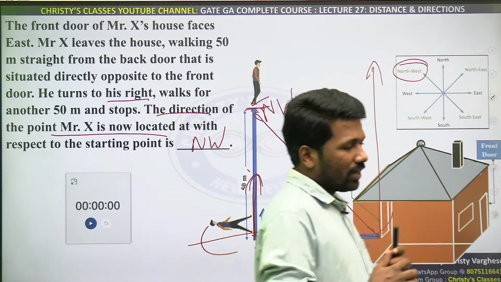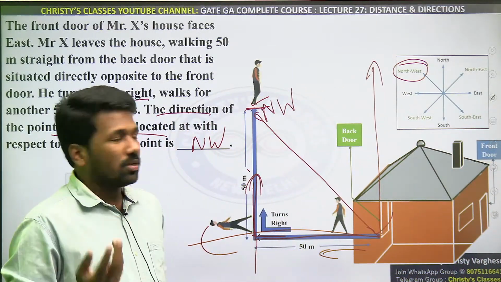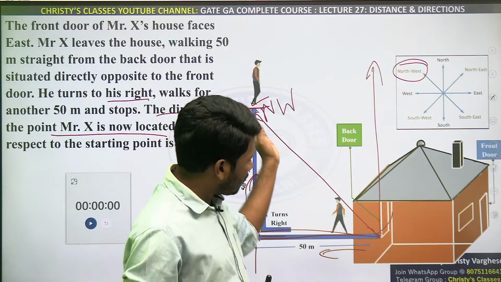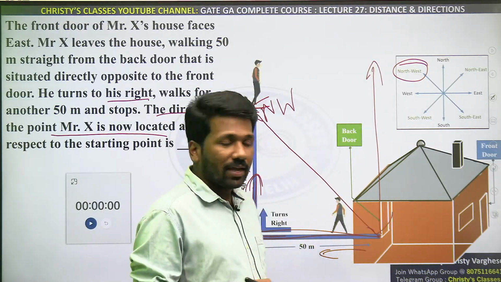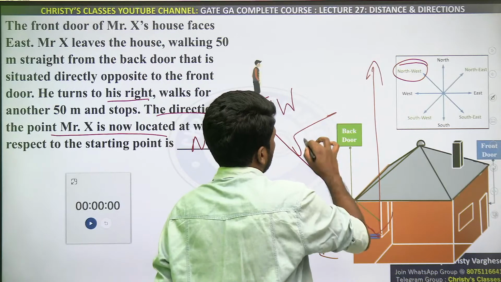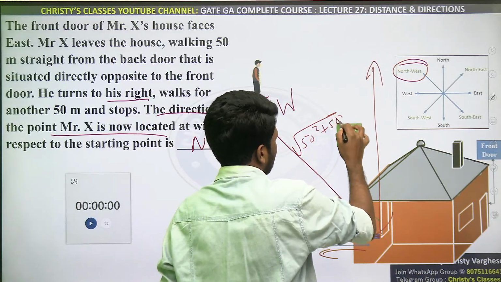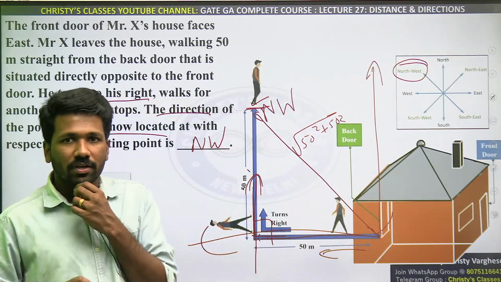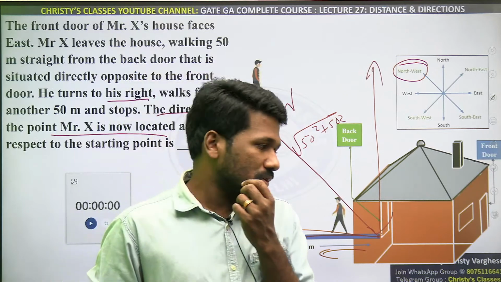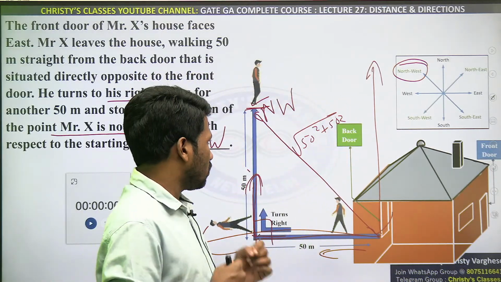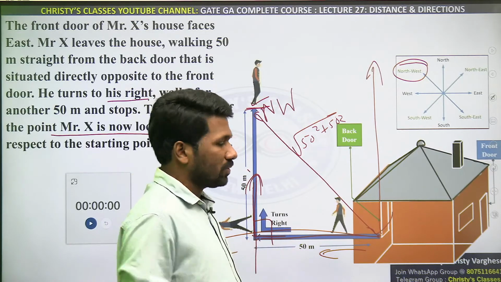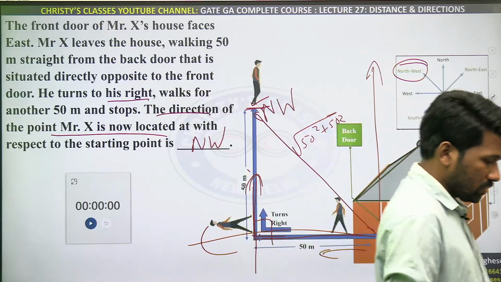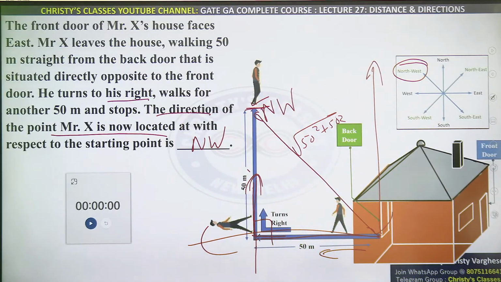So it's a question where the direction idea should be clear. Distance, too much tweaking or any Pythagoras theorem, nothing is needed. Yeah, if the question was asking how much distance, then what will be the answer? This is a right triangle, so you can say root of 50 square plus 50 square will be the answer, because this is 50, this is 50. Are you getting the point? That is 2500 plus 2500, square root of 5000 will be the answer. That is almost 71 will be the distance between the starting point and the finishing point. If all of you are clear, let's go to the next question.